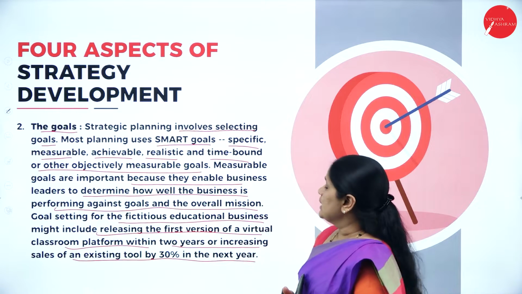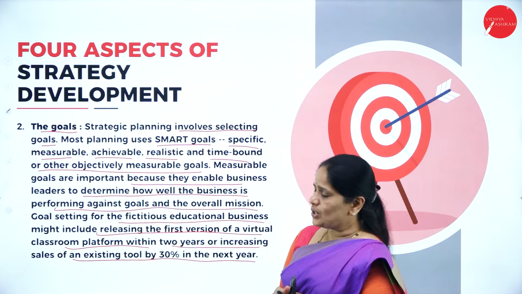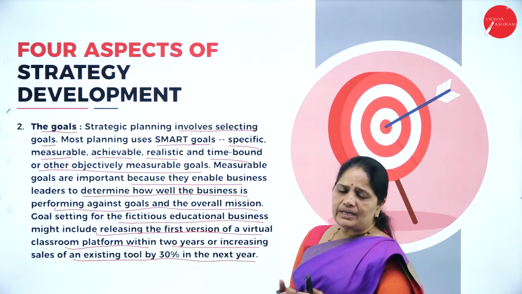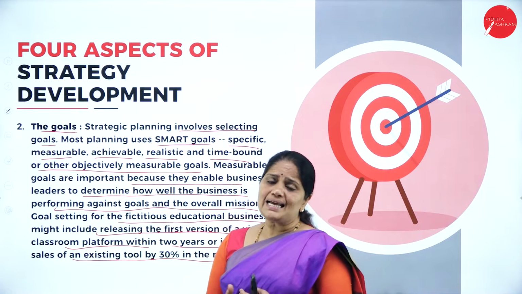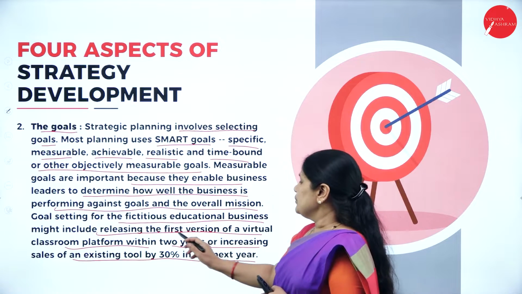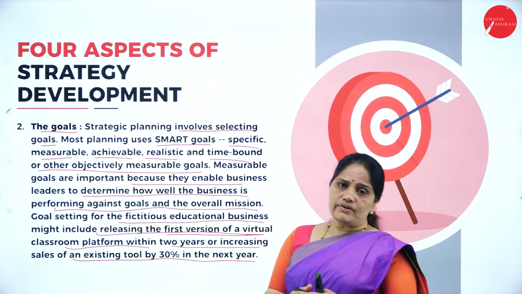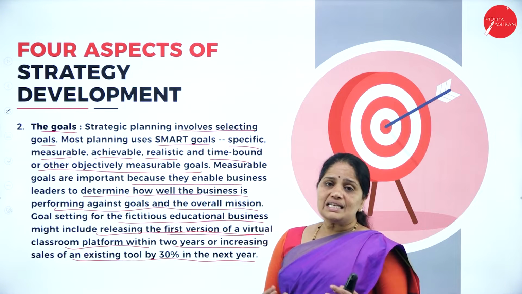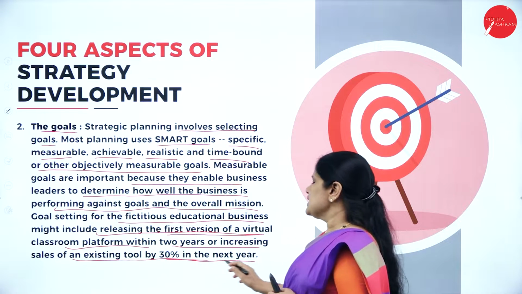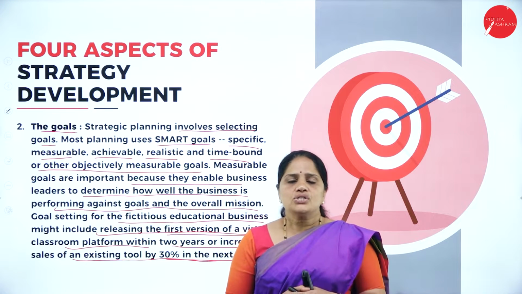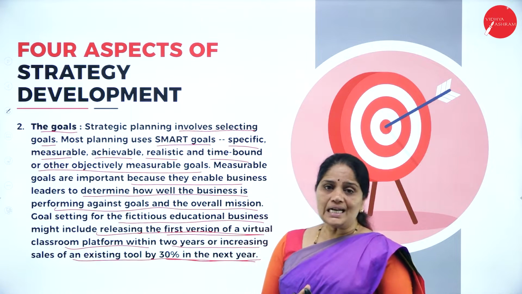If you are setting a goal for an online education business, how do you popularize this online education? You release the first version of the virtual classroom, and within 2 years, increase the sales by 30%. You try to see that you have more and more subscribers for your virtual classroom.